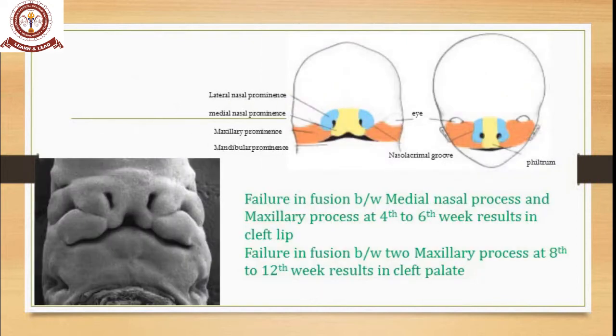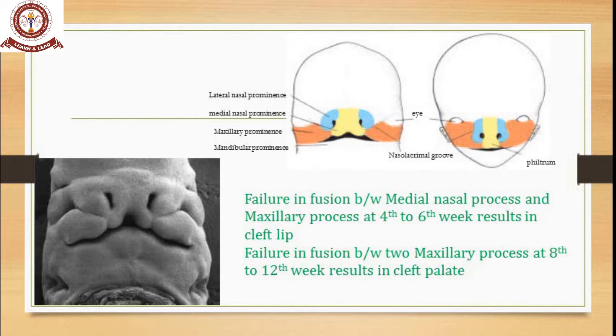And next, how does a cleft occur? Failure in fusion between the median nasal process and the maxillary process at the 4th to 6th week results in cleft lip. Failure in fusion between the two maxillary processes at the 8th to 12th week results in cleft palate. This is very important for us.